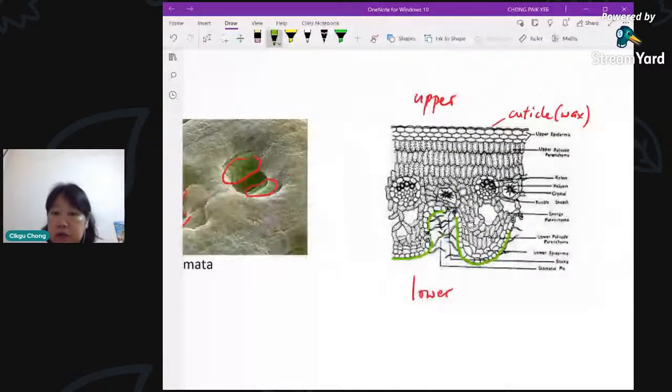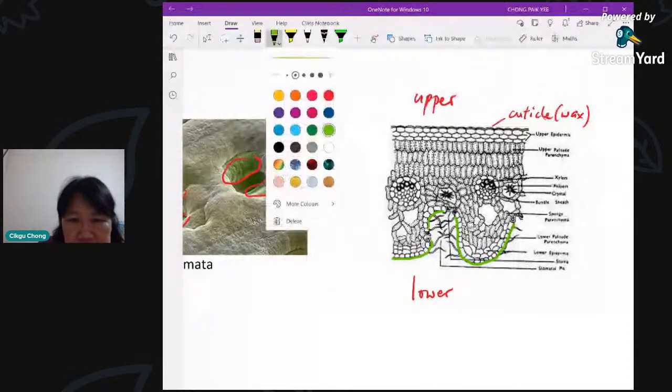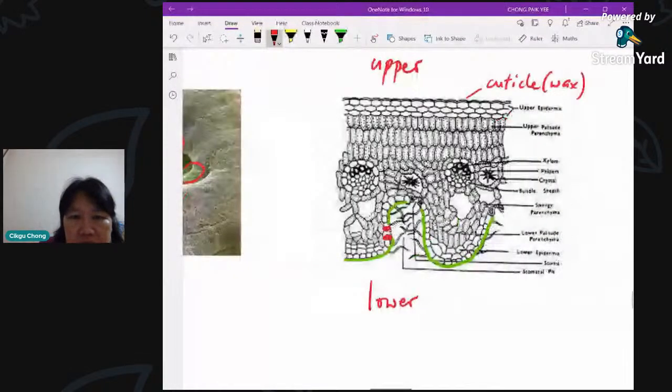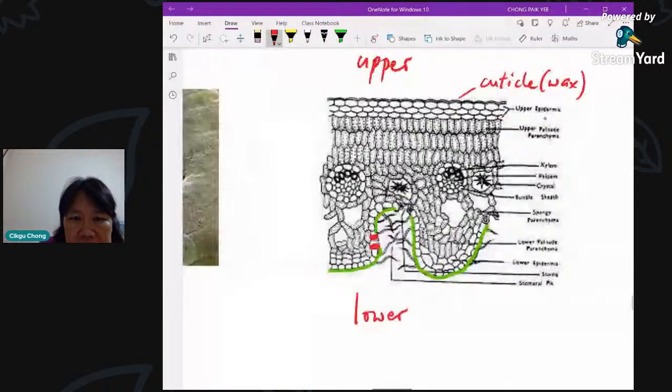Now here, I put in red color the guard cells. You can see 2 guard cells here, and another 2 guard cells here. It's quite small, so I have to maximize it a little bit. You can see the stoma in between the 2 guard cells.